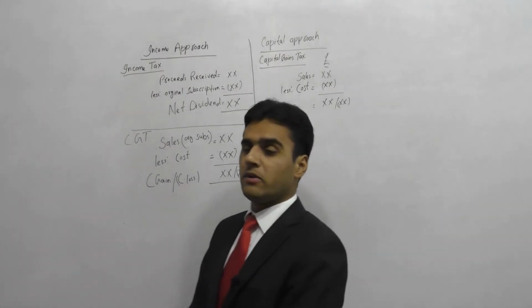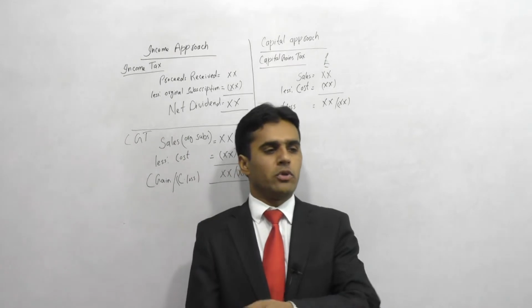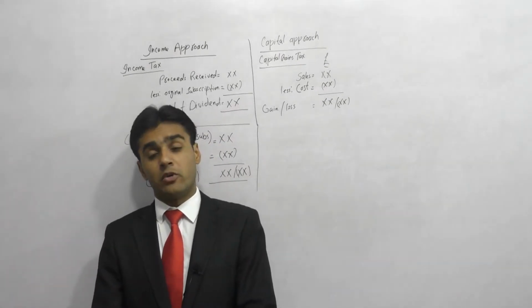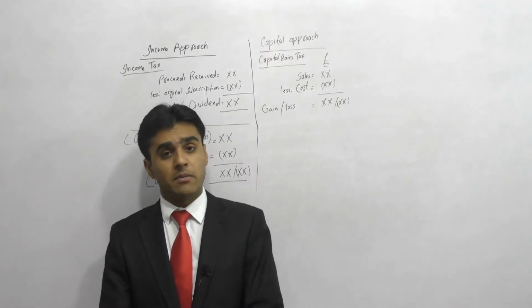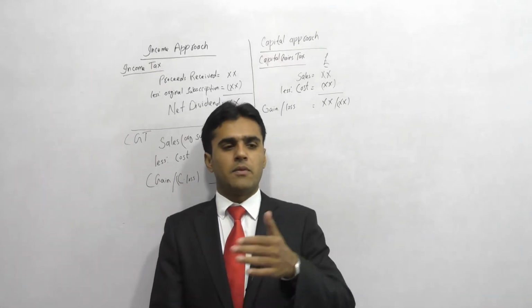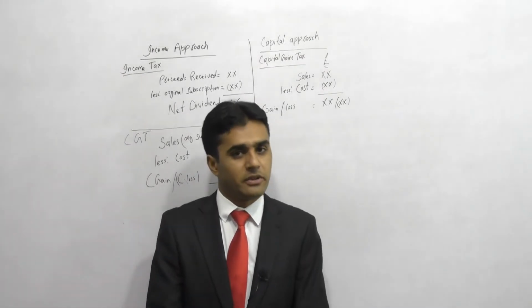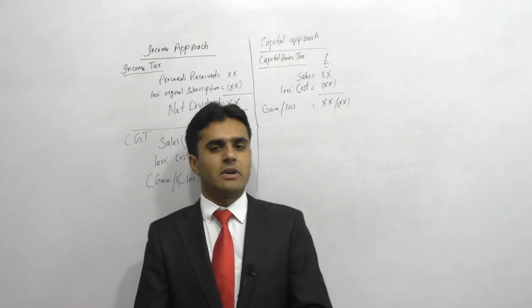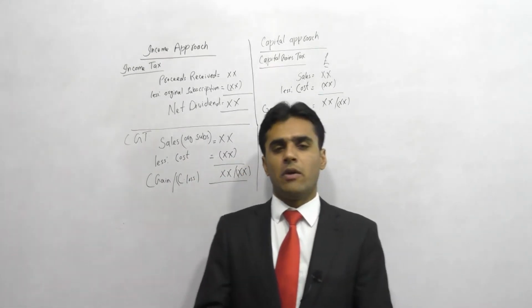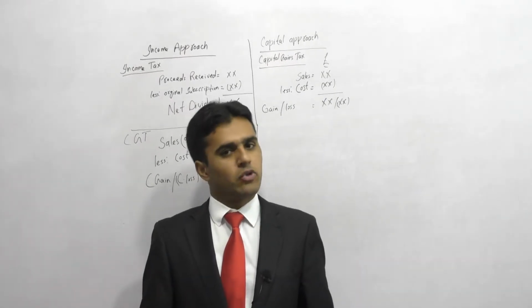Now sometimes what happens is that the company issues the shares first, so the company is issuing shares to different shareholders. After issuing, the shareholders will keep the shares for some period of time. Then after some time, if some of the shareholders are disturbing us, or there are some other reasons as well, because of those reasons the company buys back shares from those shareholders. Now if the company buys back its own shares, what would be the treatment?